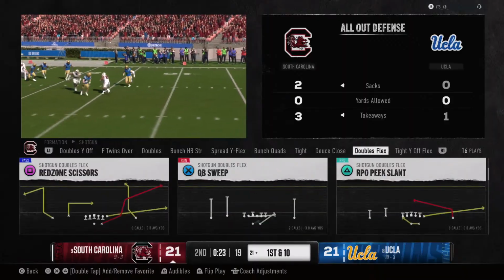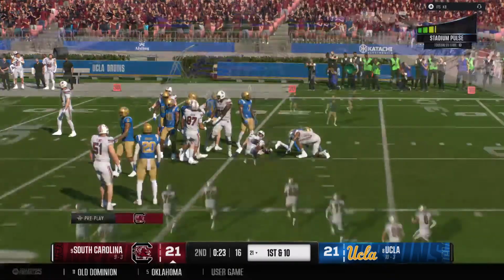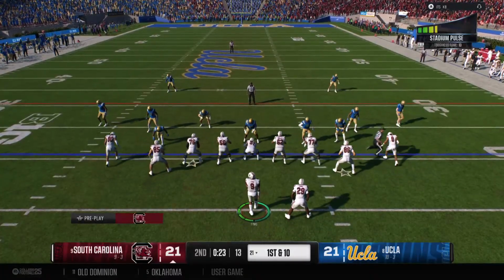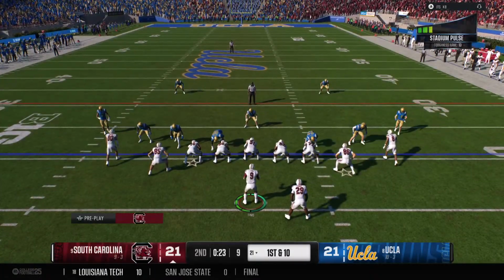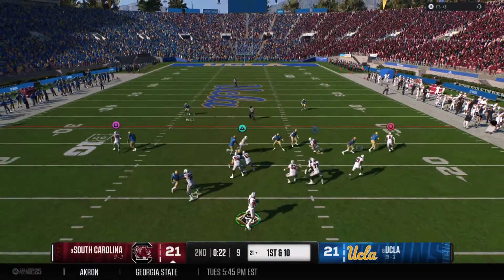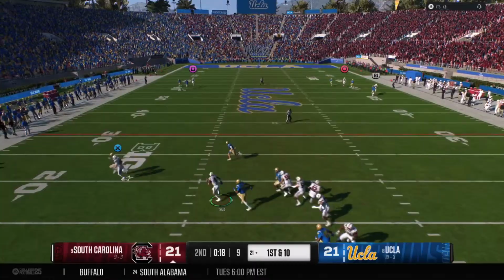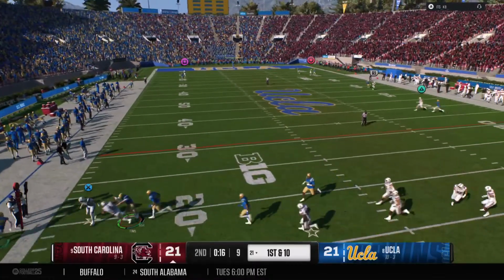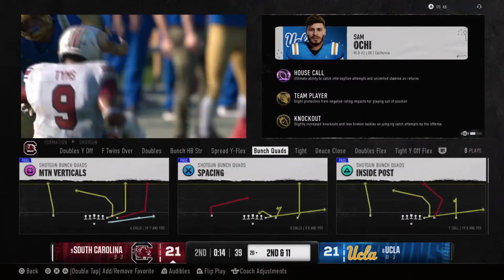First and 10. And the South Carolina offense is back out on the field. Remember, last time, North Florida went for it on 4th down and got stopped, and the opponent went right down the field. See if they can recover from that here. Defense is coming after him. Quarterback takes off now, looking to scramble. Cannot escape. They've got him. It'll be a short loss, a yard or 2.